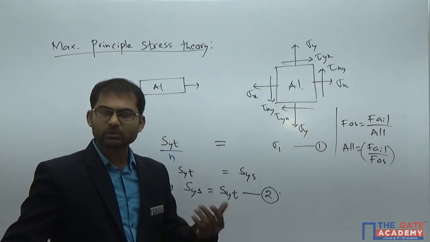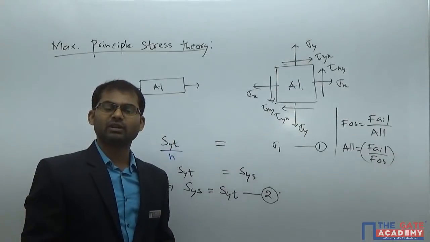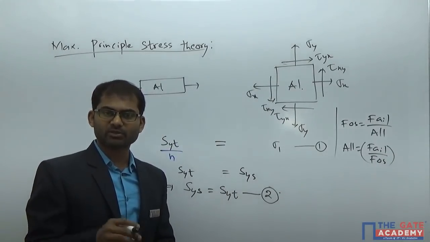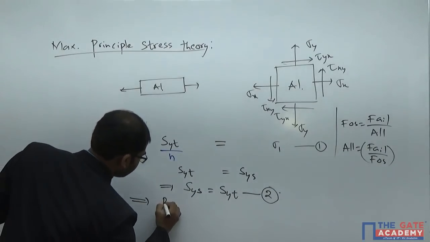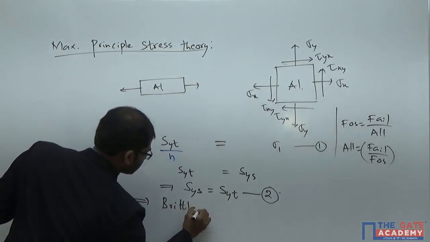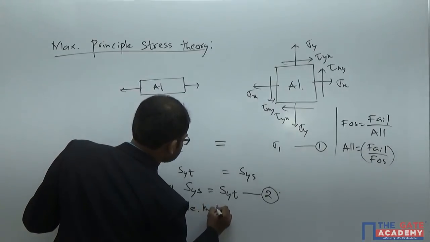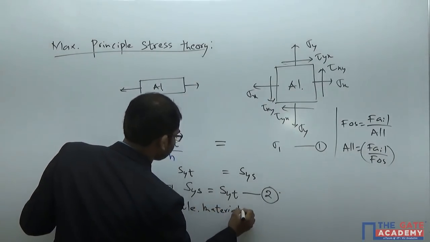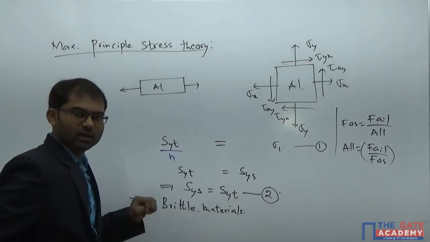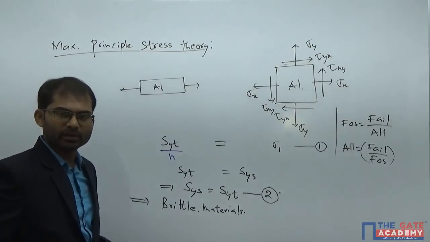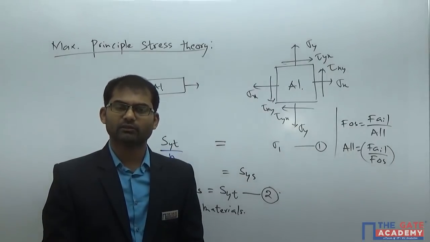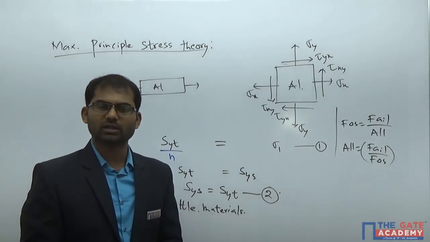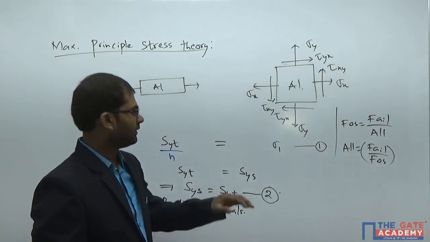So from experiments, it has been observed that out of the different types of materials present on Earth, this equation is being satisfied by brittle materials. So this theory of failure is actually valid for some sort of brittle materials. But because of its simplicity, this theory of failure is taken as valid for all the types of brittle materials. So we are done with these two equations here.